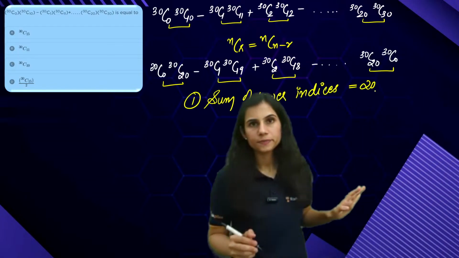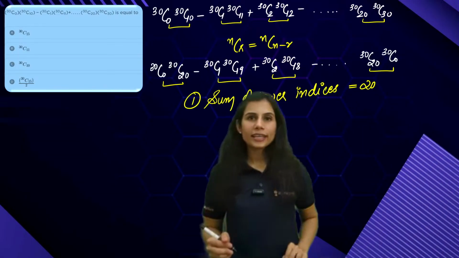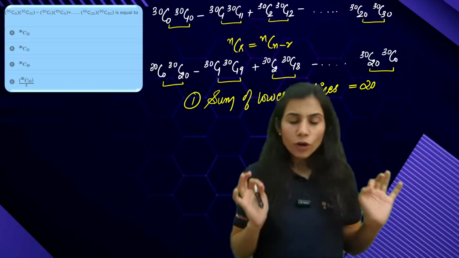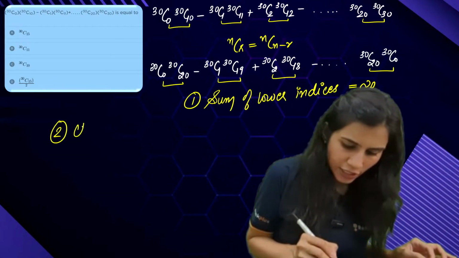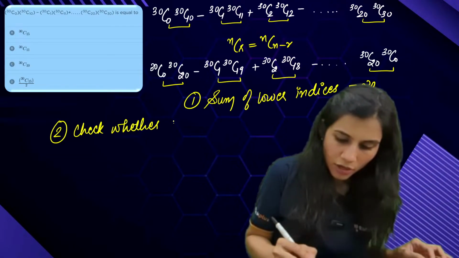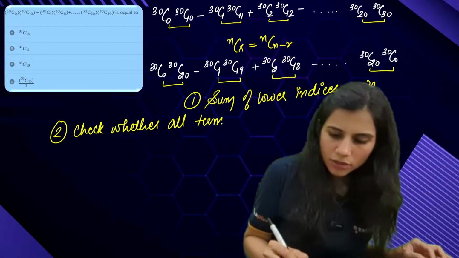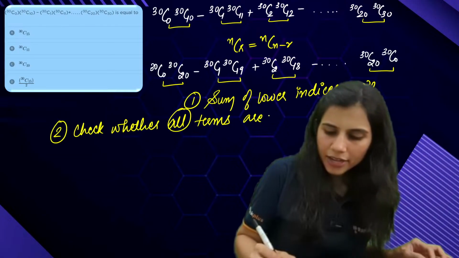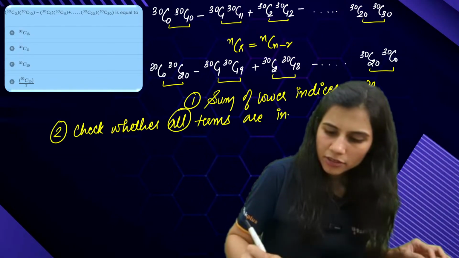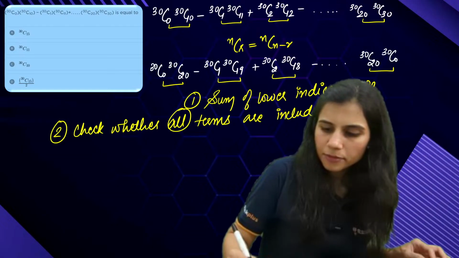Bingo. Perfect. The second thing to check is whether all the terms are exhausted, or rather included, or not.